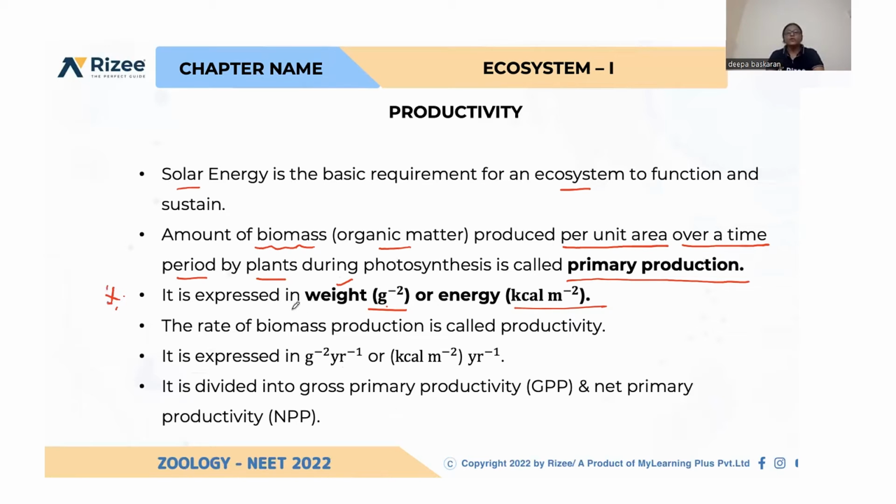So the rate of biomass production is called productivity. How much productivity is there in a particular area for a particular time, that is called productivity. Always it is expressed in kilogram per year or kilocalories per meter square per year. So totally we calculate productivity for a year. And again it is classified into two types, that is gross primary productivity, GPP, and net primary productivity.